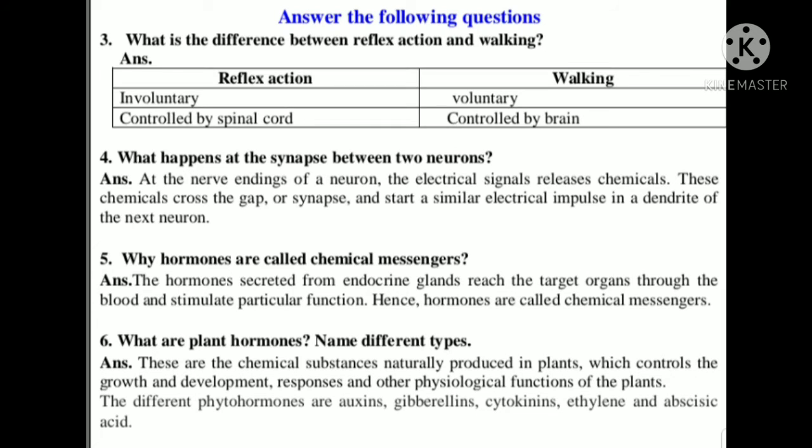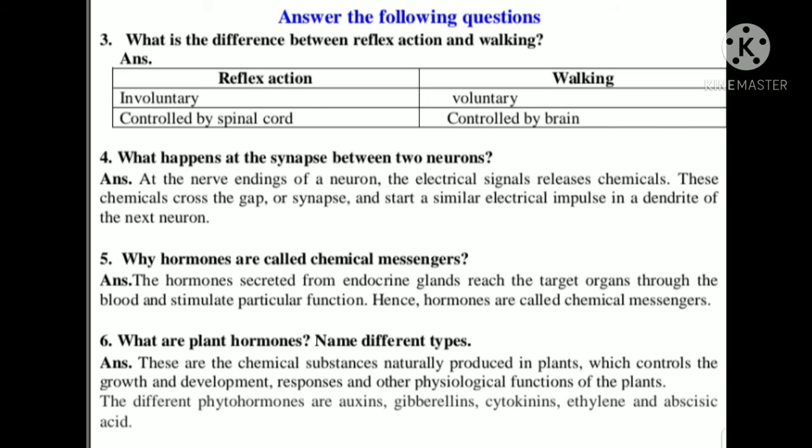Next is, what is the difference between reflex action and walking? Reflex action is involuntary and controlled by the spinal cord. Walking is voluntary and controlled by the brain. What happens at the synapse between two neurons? At the nerve ending of a neuron, the electrical signal releases chemicals. These chemicals cross the gap, or synapse, and start a similar electrical impulse in a dendrite of the next neuron.